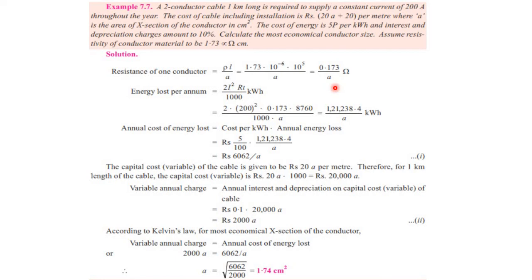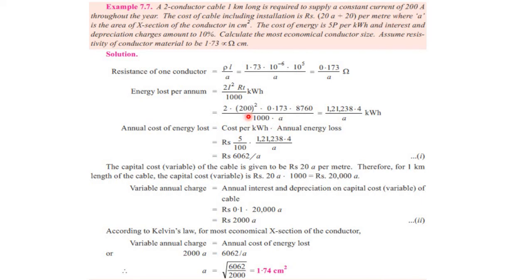Now there are two conductors, so the total energy wasted per annum will be 2 into I square R into T. T accounts for the whole year, I square R are the losses, and 2 is for the two conductors, divided by 1000 to convert the units into kilowatt hour, because the price is given per kilowatt hour. The current capacity of the line is 200 amperes.